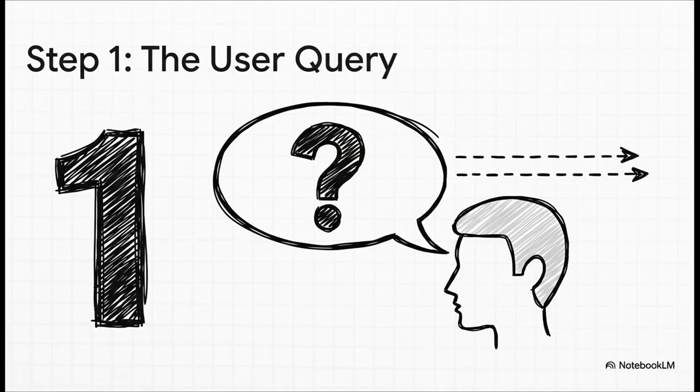Step 1 is super simple. It's the trigger for this whole thing. You just ask a question. For this explainer, let's just use the example, what are the benefits of RAG? That simple prompt is what kicks off this entire fact-checking machine.